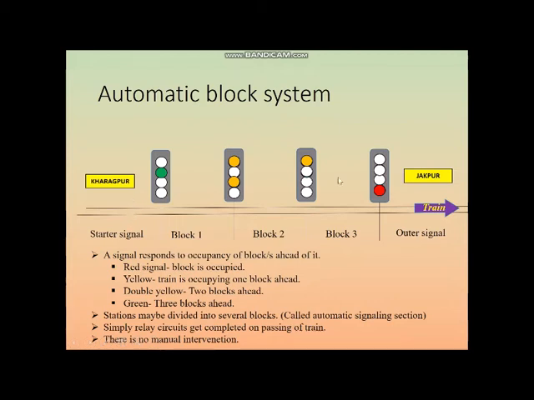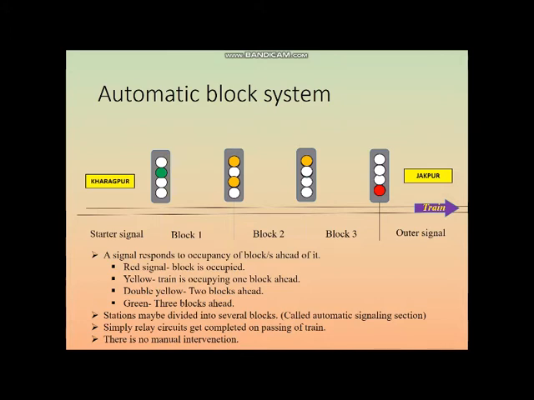So the distance between two stations may be divided into several blocks, and each block is called an automatic signaling section. Simply what happens is that whenever the train is passing this circuit, a relay circuit gets completed, which automatically indicates the signals to turn on or turn off depending on the situation. So there is no manual intervention in this kind of system, and if there is any signal failure, then it is difficult to report it. So the train drivers inform if there is some kind of signal failure.